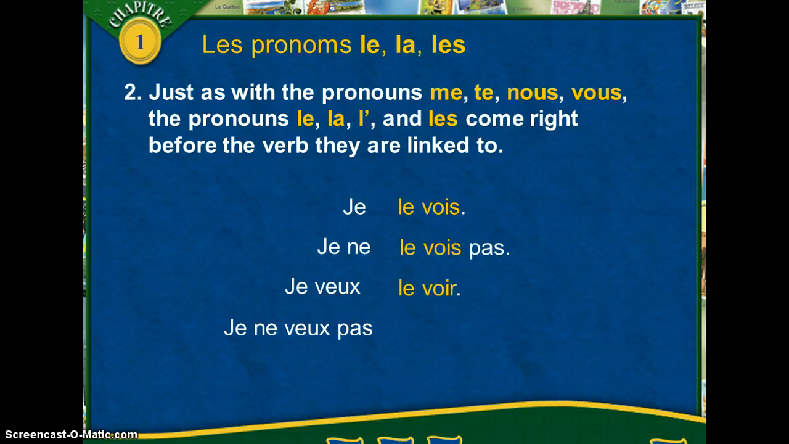And in the negative, of course, we put the ne and the pas around the conjugated verb. Je ne veux pas le voir. And the same would be true if we have a verb like pouvoir, je peux le voir, or aimer, j'aime le voir, I like to see it, etc. So the verb plus the infinitive, we have to keep these right to the verb that they are linked to. That's where they go.